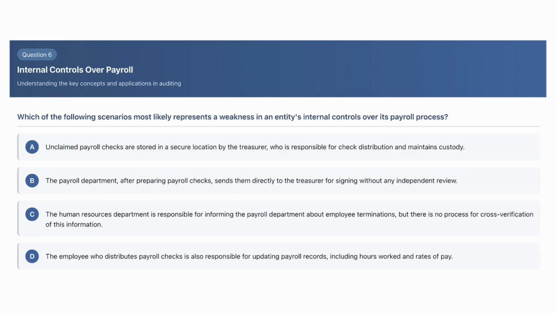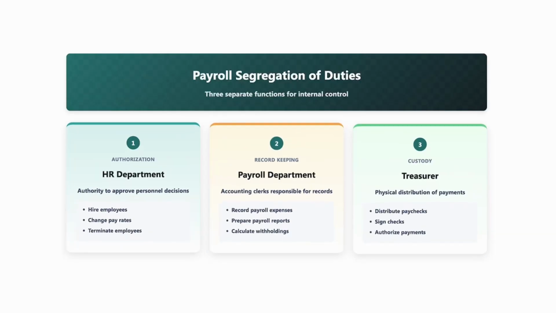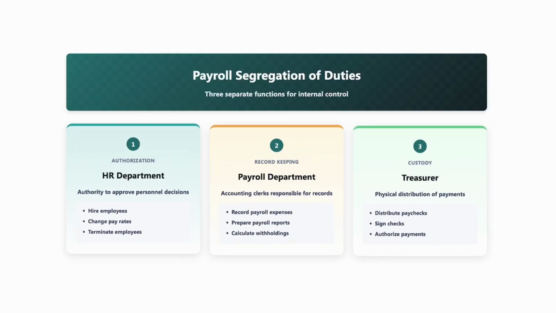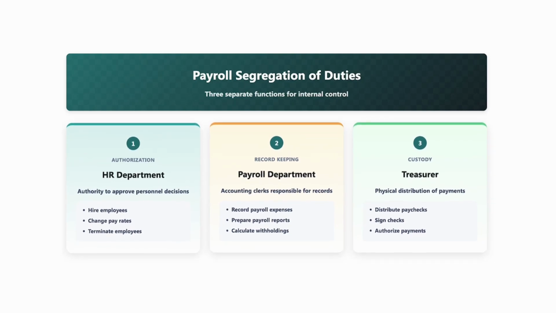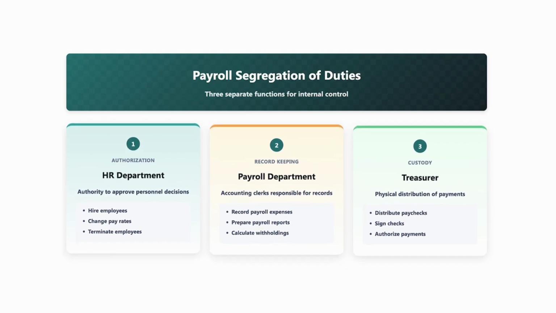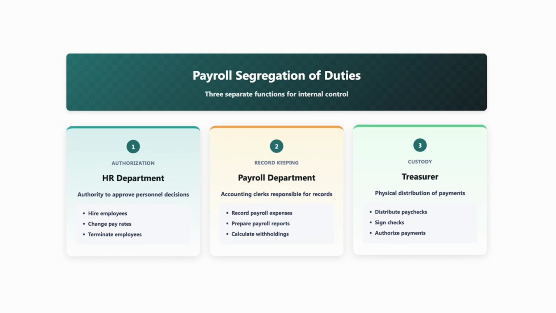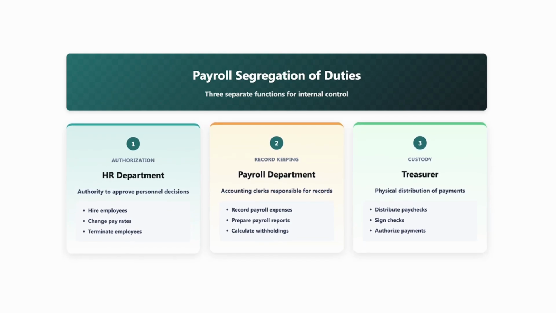This question makes us think about the segregation of duties. Which of the following scenarios most likely represents a weakness in an entity's internal controls over its payroll process? So when we're thinking about the payroll process, we're thinking about the HR department, who has the authority to hire individuals and to change the pay rates. So that's like the authorization.